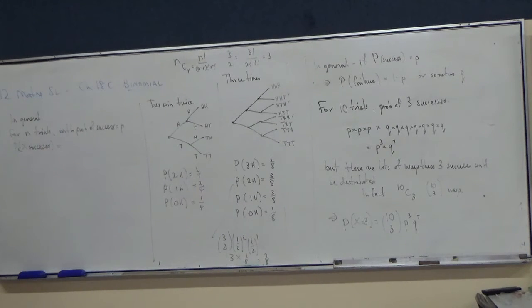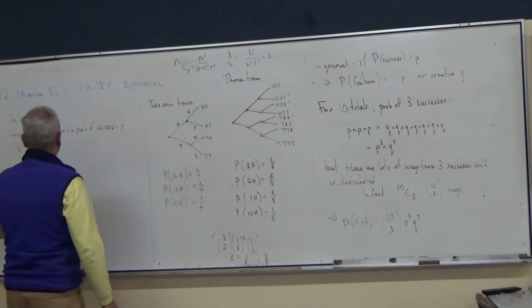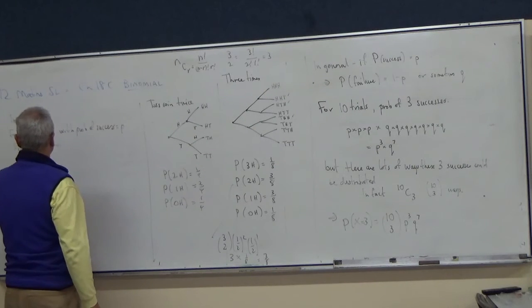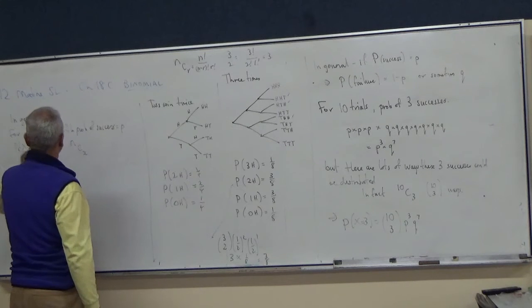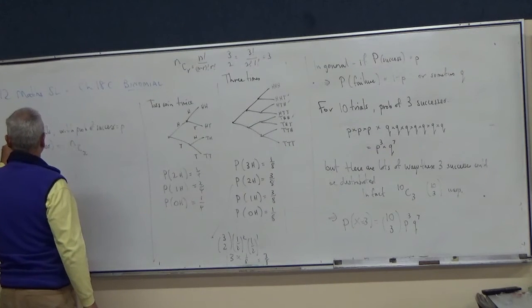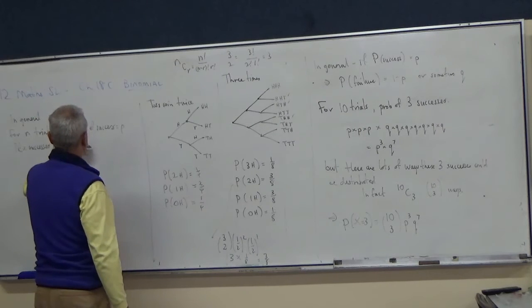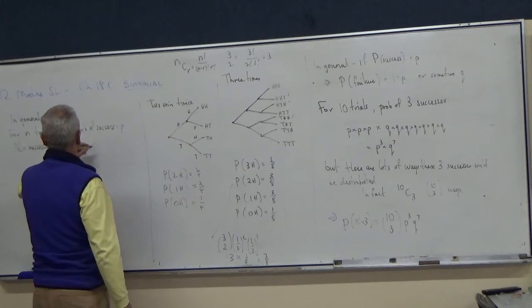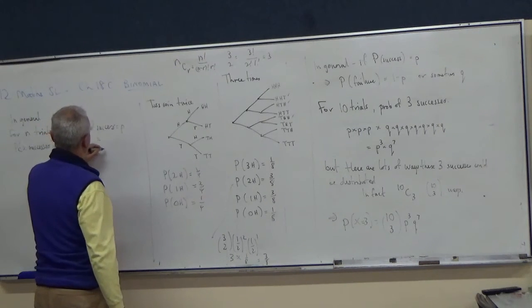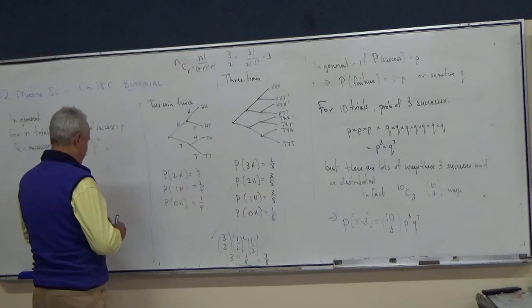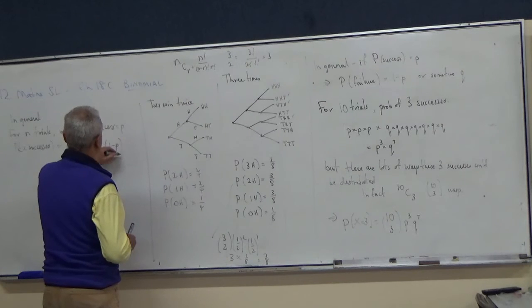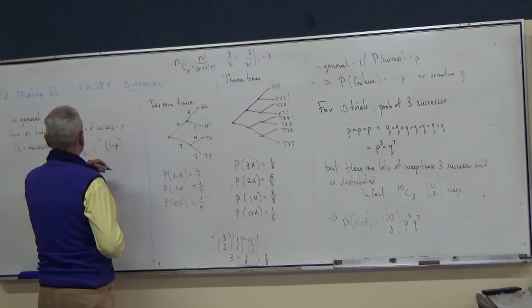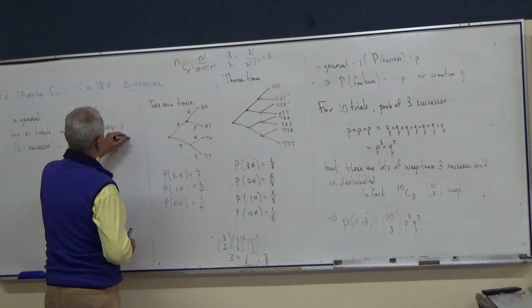In n trials, with probability of success p, the probability of x successes becomes nCx times p to the x times 1 minus p to the n minus x.